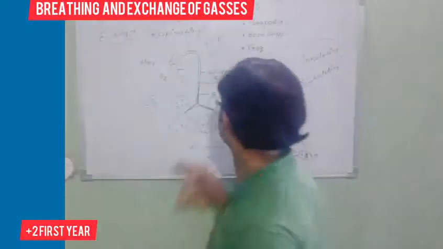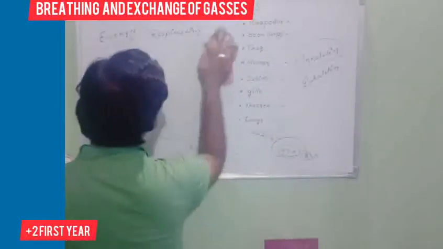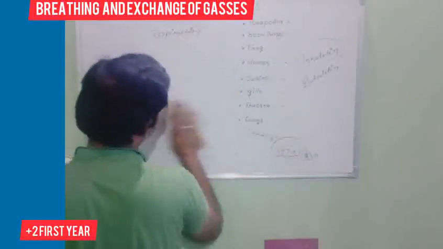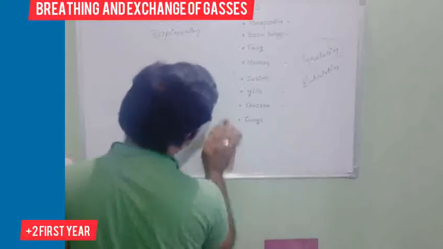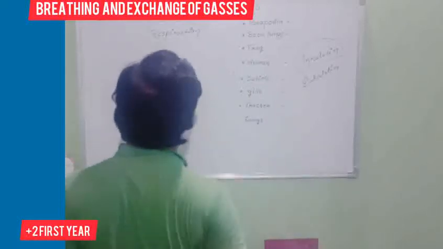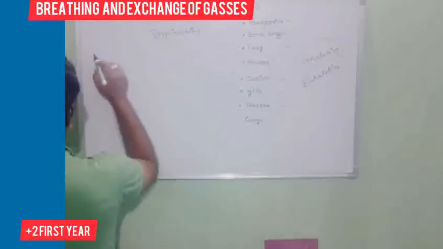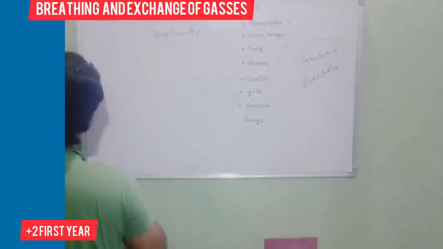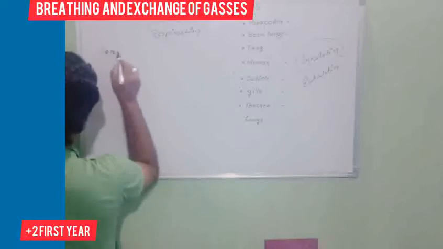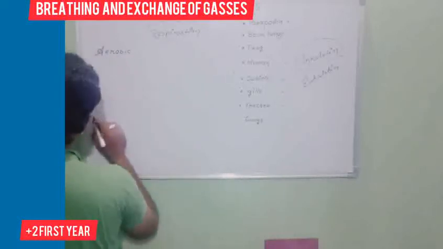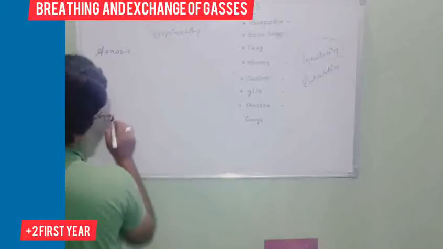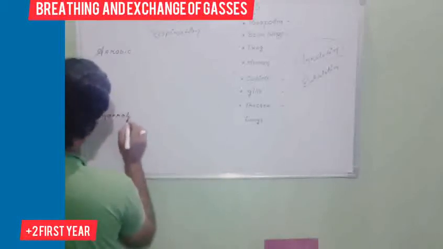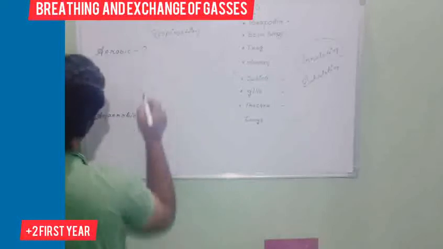Respiration has many types. First of all, mainly respiration is of two types. The first type is aerobic respiration. Another kind of respiration is known as anaerobic respiration. Aerobic respiration and anaerobic respiration.